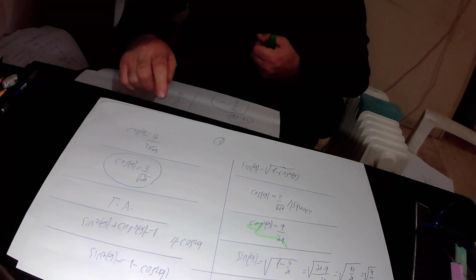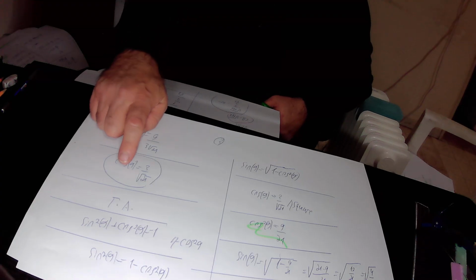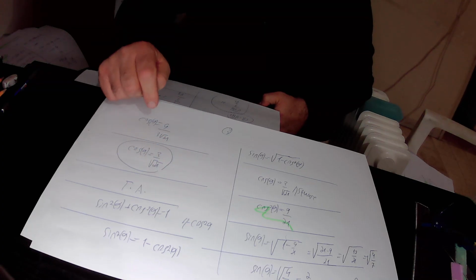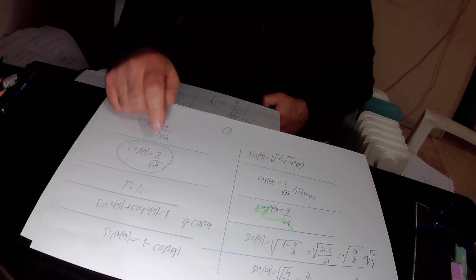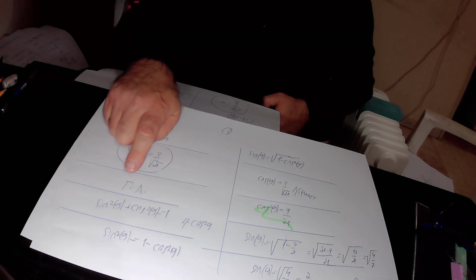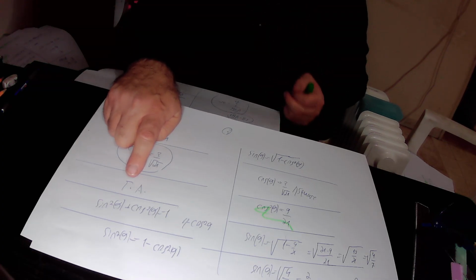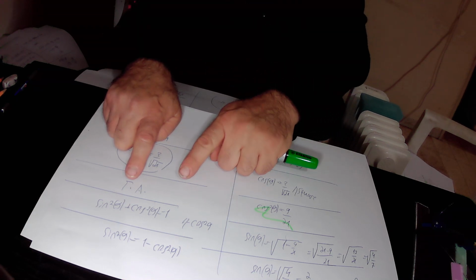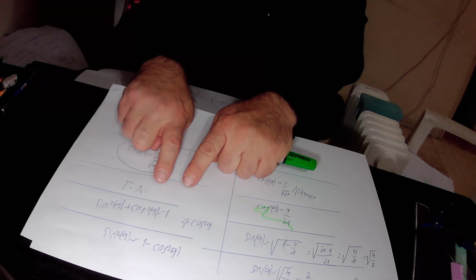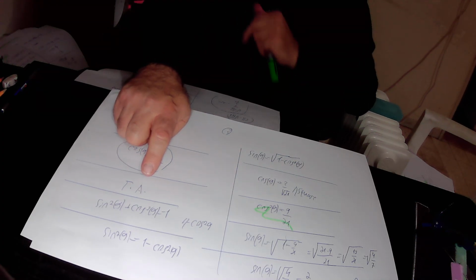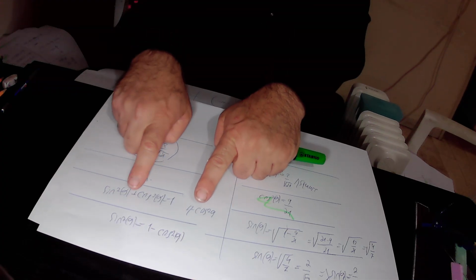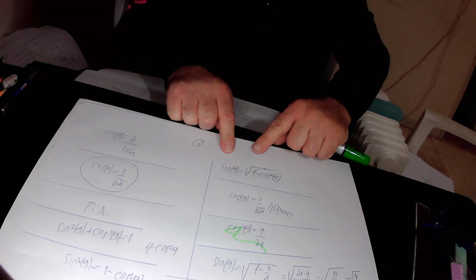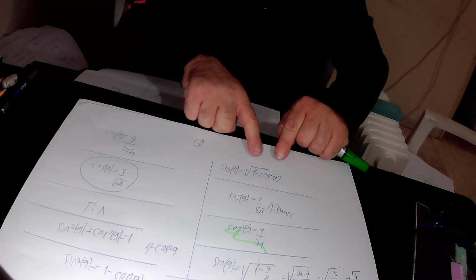The next step, we implemented the trigonometric identity that says that sin square alpha plus cosine square alpha equals 1 in order to find out the value of sine alpha. So here we subtracted cosine square alpha from this trigonometric identity and found out that sin square alpha equals 1 minus cosine square alpha. In the next step, we took a root of this equation and found out that sin alpha equals the square root of 1 minus cosine square alpha.